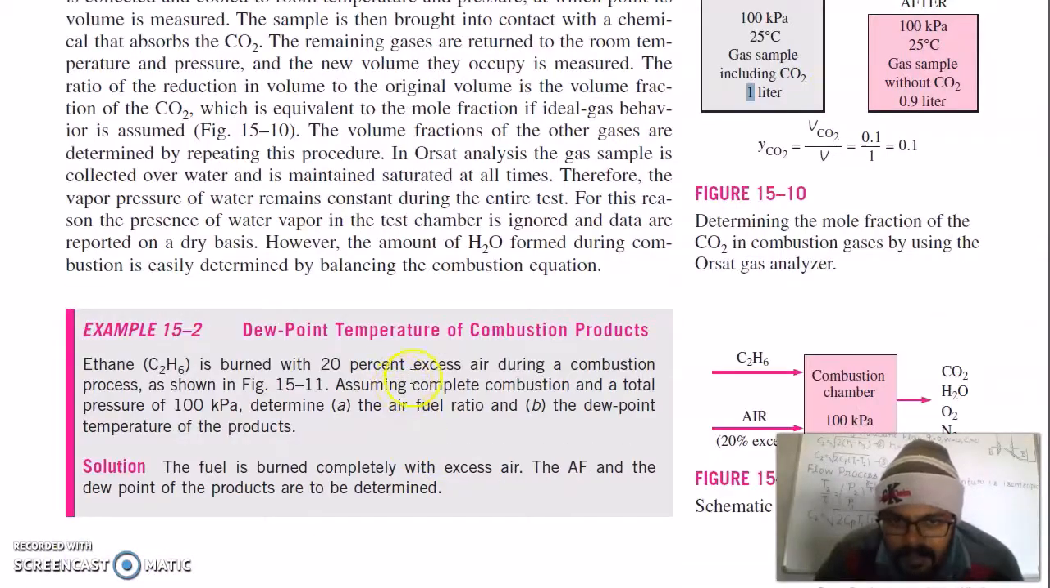Take an example here, where ethane, C2H6, is burned with 20% excess air during a combustion process. It will form CO2, water, oxygen, and nitrogen. The air-fuel ratio and the dew point temperature of the products have to be found. The fuel is burned completely with excess air. The air-fuel ratio and the dew point of the products are to be determined.